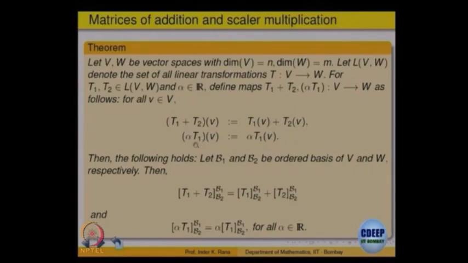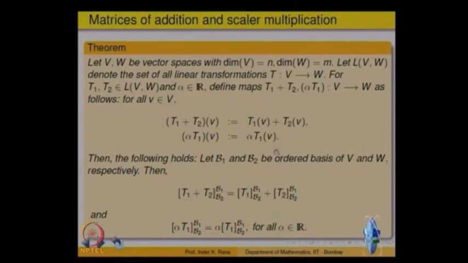The claim is both of them are again linear transformations, and if I fix a basis on V and W, then the matrix of the sum T1 plus T2 with respect to B1 on the domain and B2 on the codomain is the same as finding the matrices of the individual ones and adding them. The theorem says the matrix of a sum is the sum of the matrices, and the same holds for scalar multiples. One can write a very easy proof, but we will not go into it.